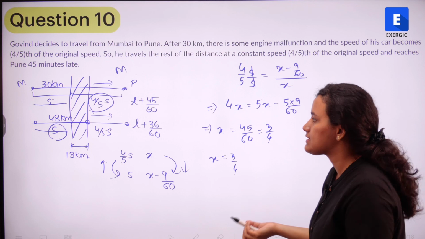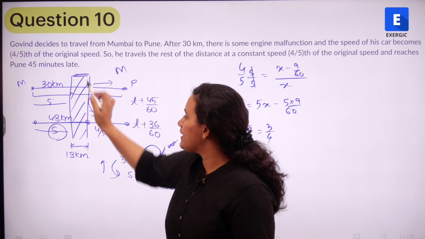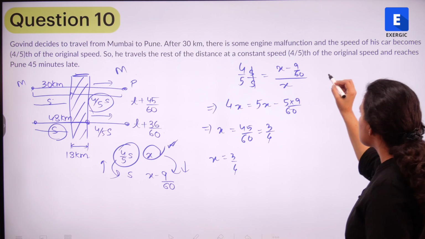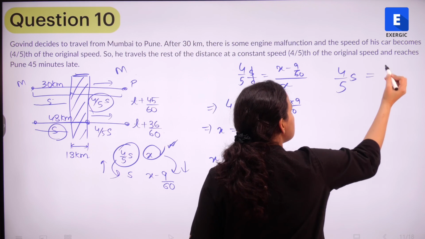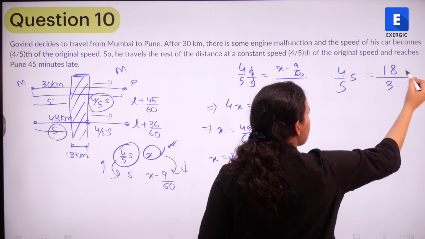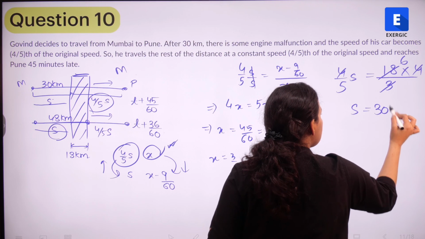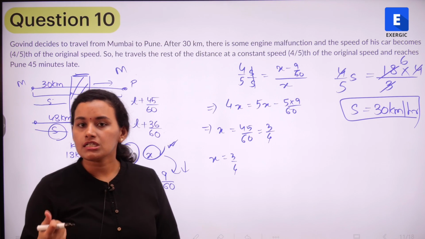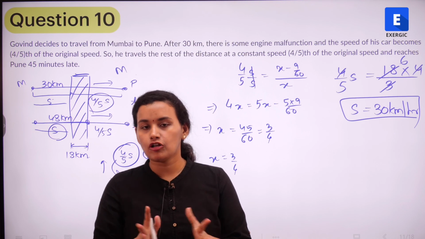Now what is this X? X is the time it took to cover a distance of 18 km with speed 4/5 S. So can I not find out the speed? If I take the speed to be 4/5 S, that is equal to the distance divided by the time. The time is 3/4, and the 4 and 4 get cancelled. So S is equal to 30 kilometers per hour. So I have the original speed with me. The original speed is 30 kilometers per hour.